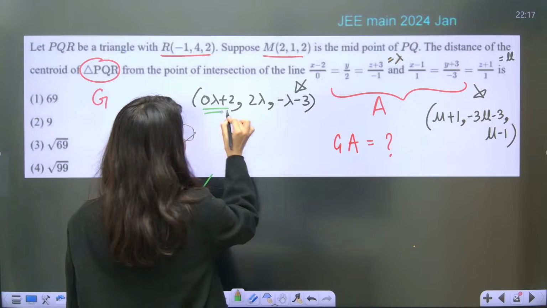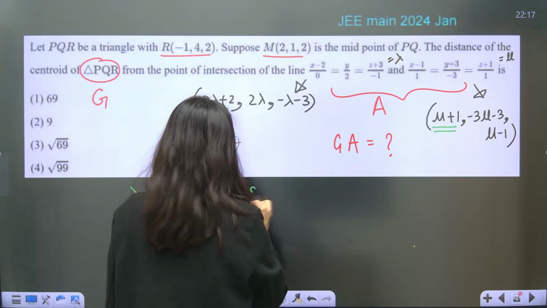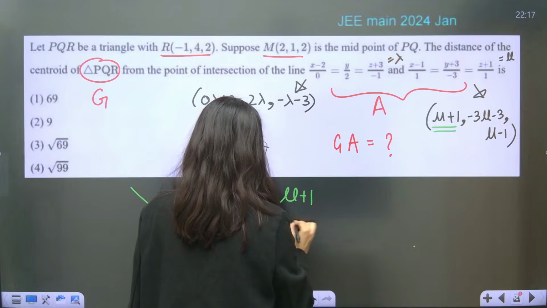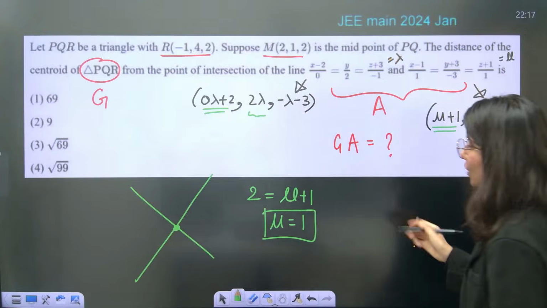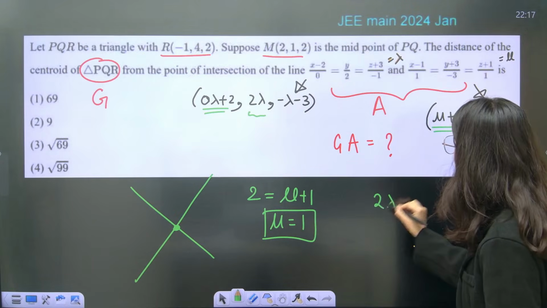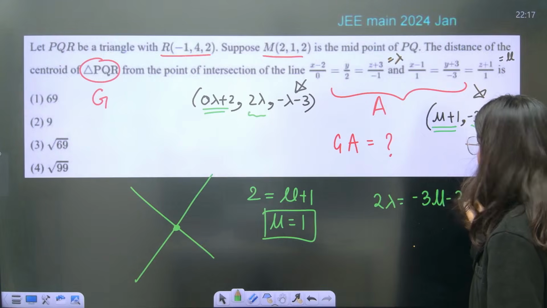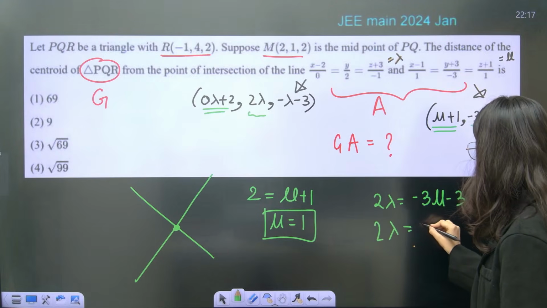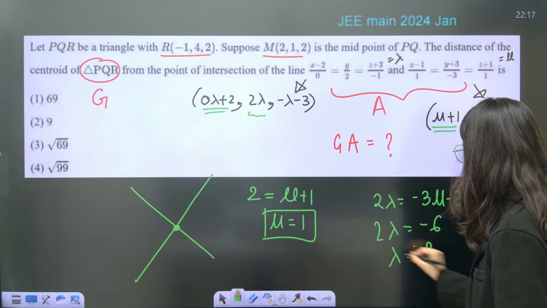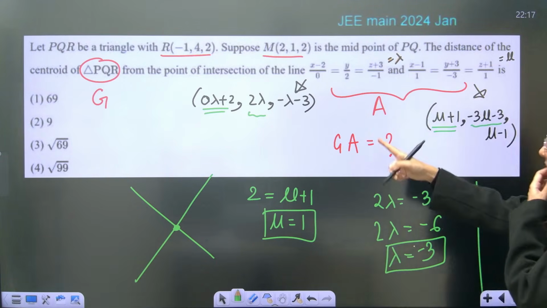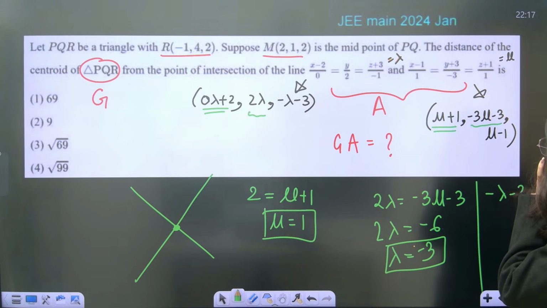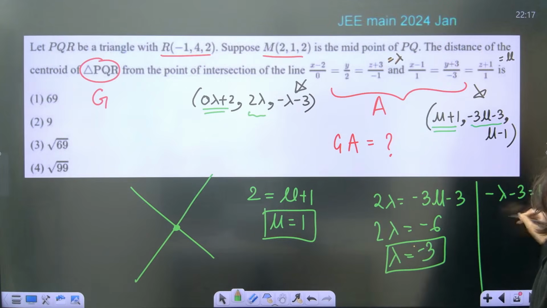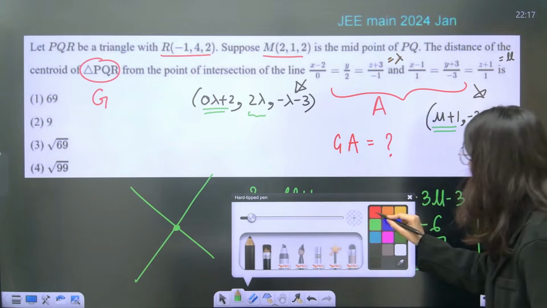So this is your 2. This is your mu plus 1. 2 is equal to mu plus 1. From here mu is coming out as 1. Equate 2 lambda and this. Now put the mu here. So 2 lambda is equal to minus 3 mu minus 3. 2 lambda is equal to minus 6. Lambda is equal to minus 3. Then minus lambda minus 3 is equal to mu minus 1. So understand, minus lambda minus 3 is equal to mu minus 1. So 1 minus 1, so lambda from here is also minus 3. Lambda and mu are right here. So what you have got, understand.